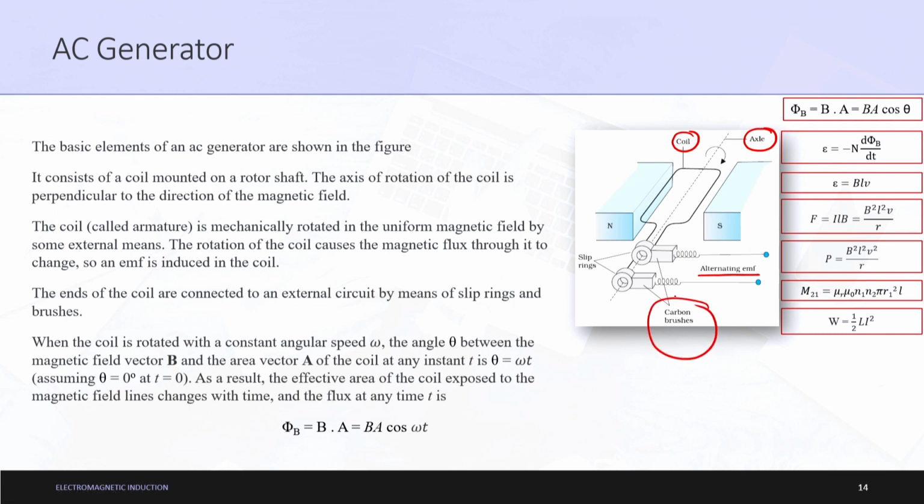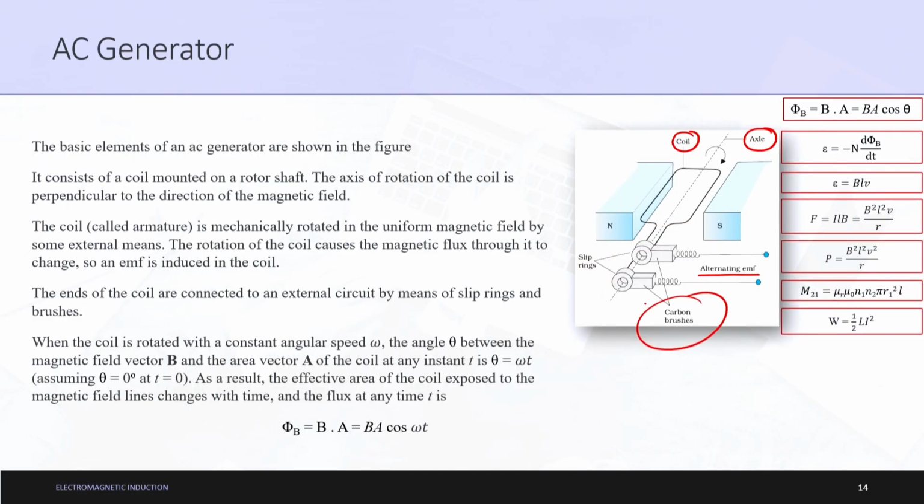Carbon brushes, a little bit about carbon brushes and slip rings is in the subsequent slides. I tried to make this diagram very clear, so that you understand each and everything written here. Please have patience, I will explain what slip rings and carbon brushes are in the subsequent slides. For now just understand that these are slip rings. The name suggests something: slip, used for slipping something, and rings, in the form of a ring. Carbon brushes, something made of carbon, and brushes, as in it is used to brush something.